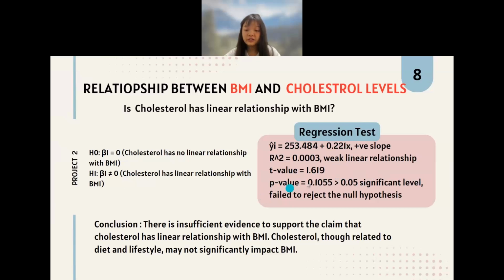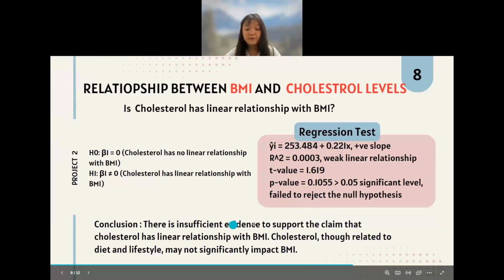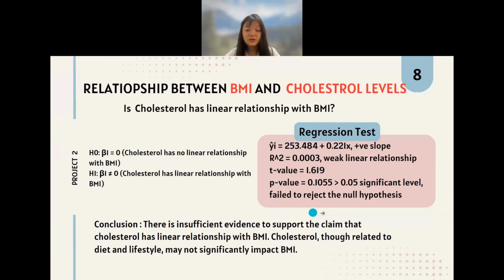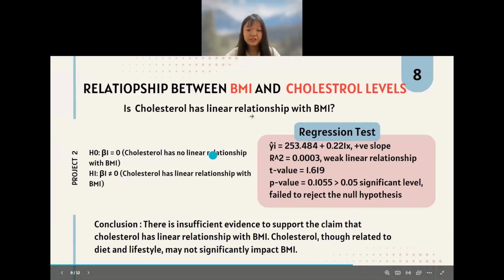Thus, we fail to reject the null hypothesis again. For the conclusion we can make, there's insufficient evidence to support the claim that the cholesterol has a linear relationship with the BMI. Cholesterol is more related to diet and lifestyle, so it may not significantly impact the BMI of the patient.